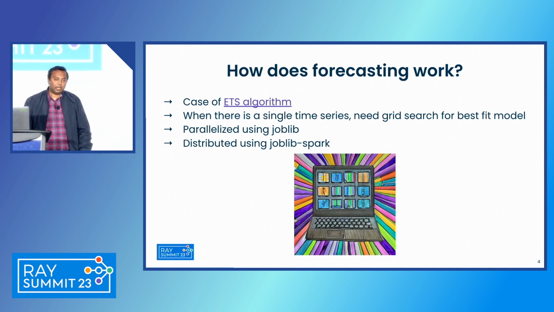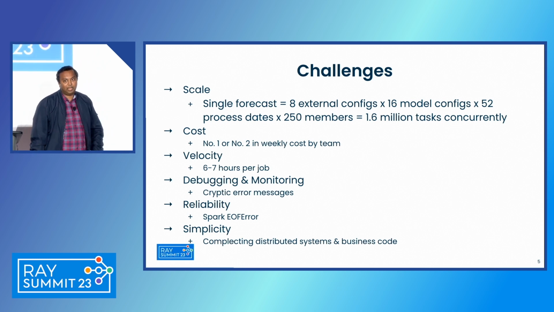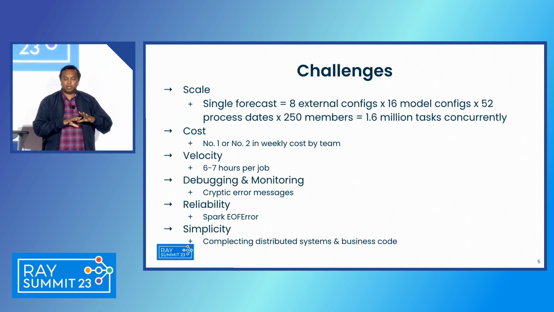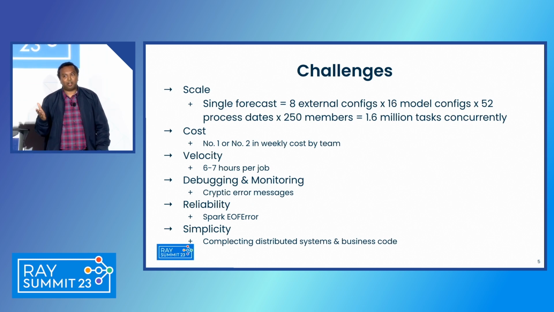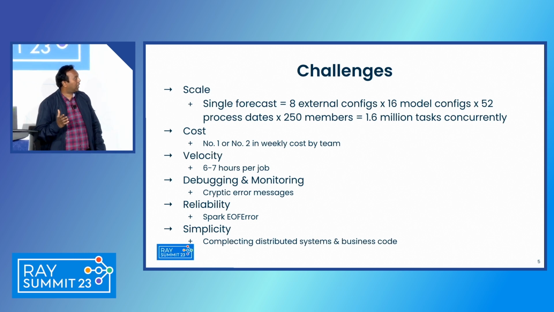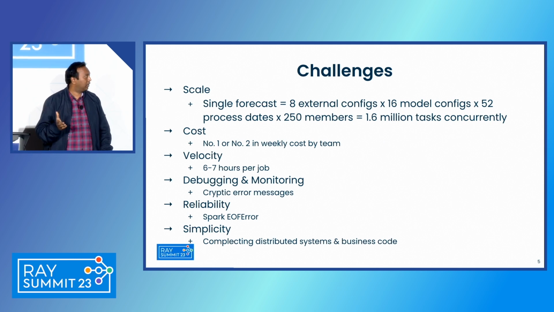And it worked fine in terms of accuracy, but we had some challenges. Most importantly was scale. Given the grid search that we were doing, on one of our larger forecasts, we could expect like 1.6 million model trainings. Now that's a lot of model training, and it was parallelized using Spark, and the cost was super high given the value that we get from it.